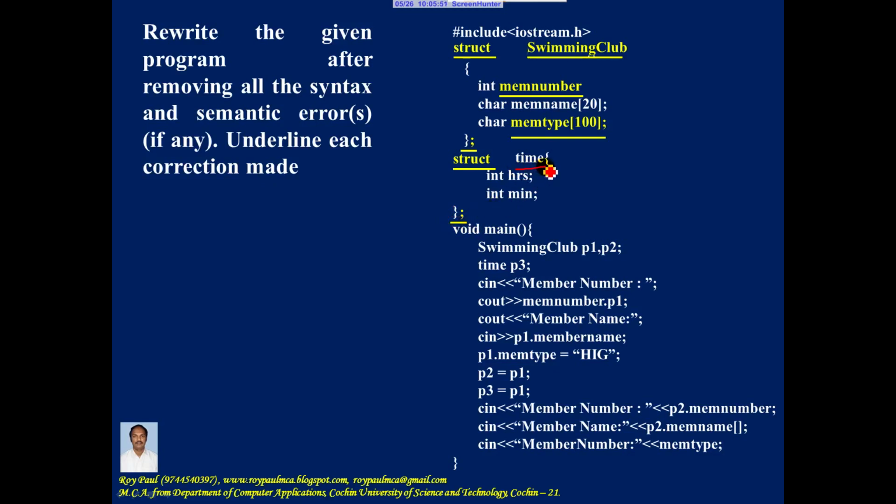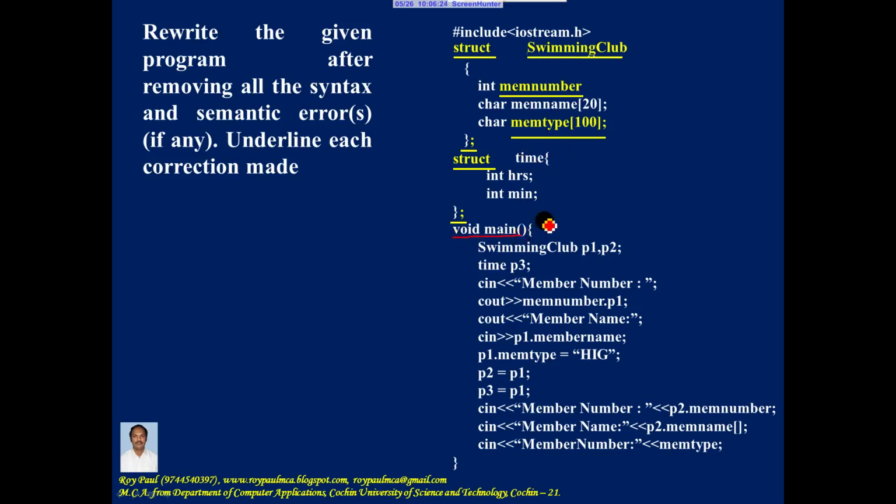Now this is the name of the structure, name of a variable, name of a function. An identifier in general should not be a keyword. Now time is a keyword in C++, but time becomes a keyword only if you include the header file time.h. So here the header file time.h is not included, and so this need not be taken as a keyword. So here there is no mistake.